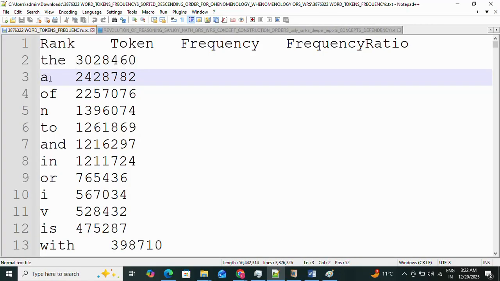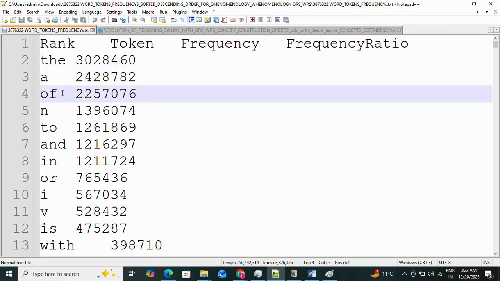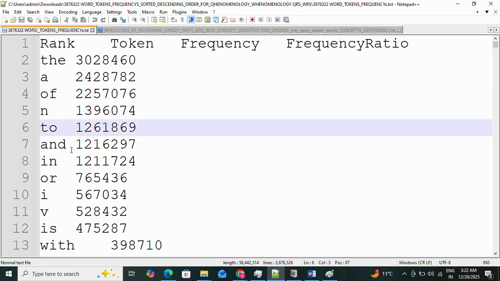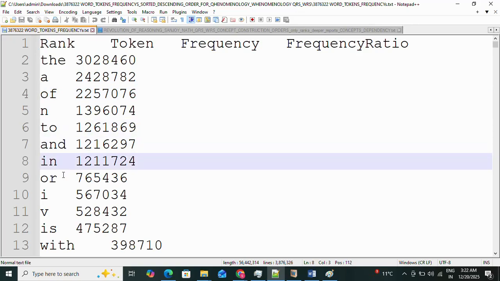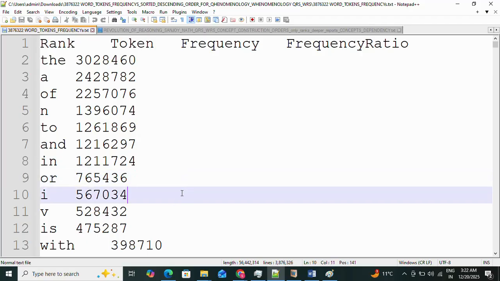Then the second rank comes: a, then comes of, then comes to, and, in, or. These are very primitive words and primitive concepts with which humankind is constructing their grammar. And the next level verifications are also going on, where several data on Twitter and Facebook are under the mining process. The processor has been running for around 3 months, and Sanjoy Nath is working on that, because Sanjoy Nath does not have a supercomputer of that kind, so that we can complete it in a very small time.